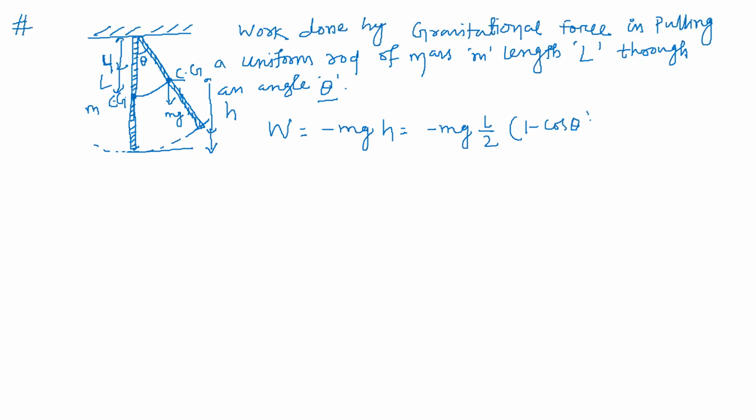In the previous question we did it. L by 2 is the distance of the center of mass from the support. We have to take the distance of the center of mass from the support. Understood?